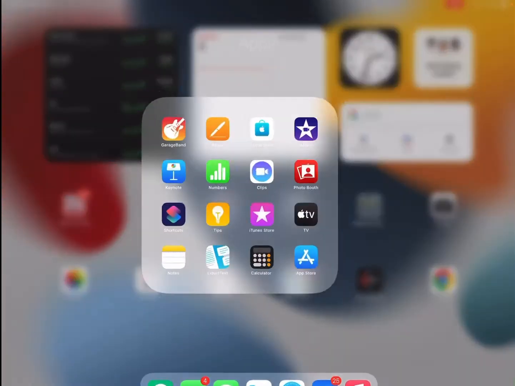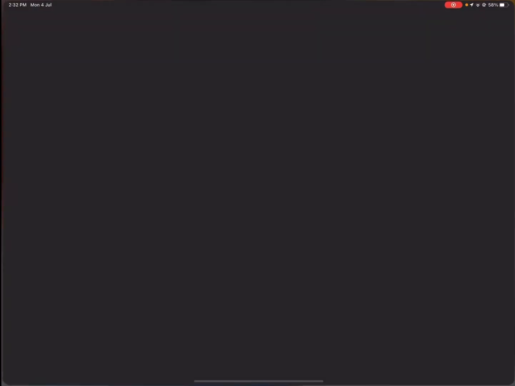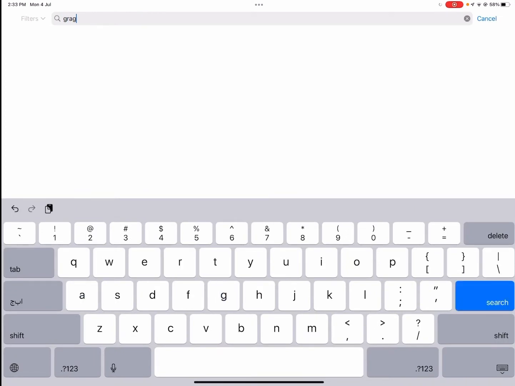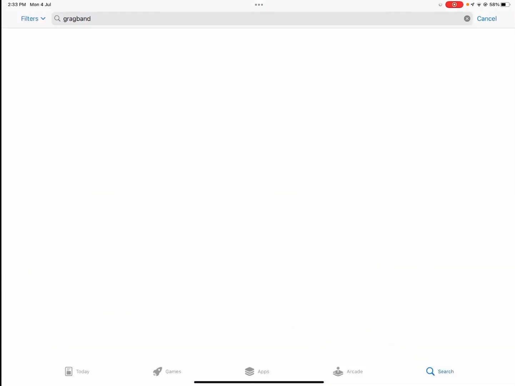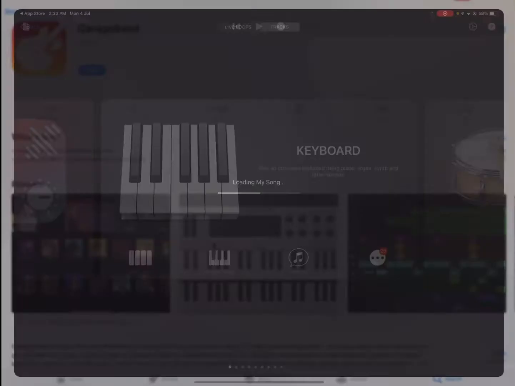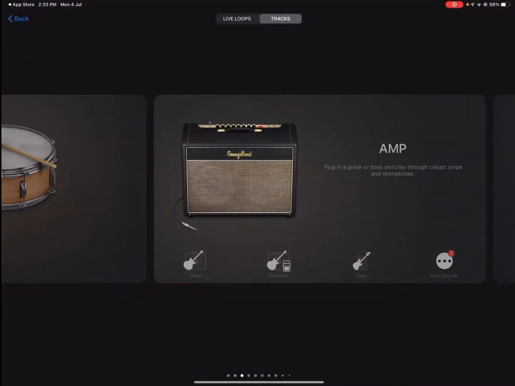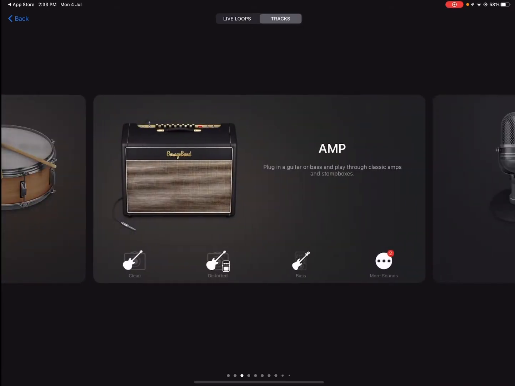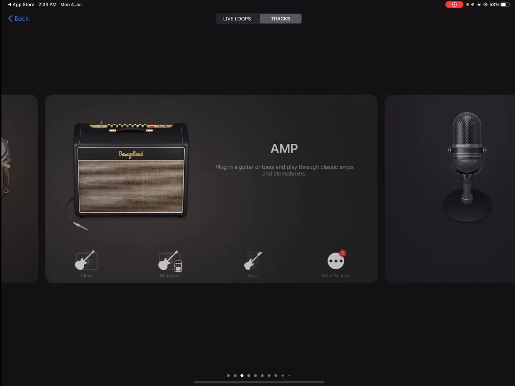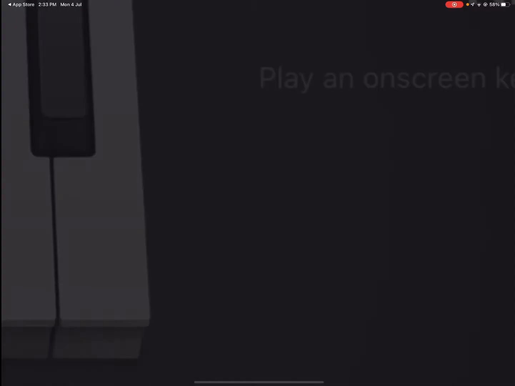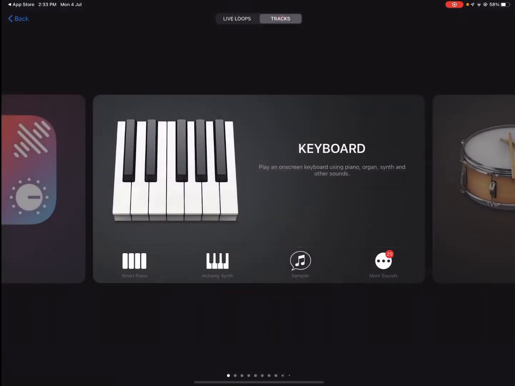So let's start. First, if you have GarageBand, open it, but if you don't, go to the App Store, install it. This one. So I installed it, so I'll open it now. We'll see keyboard, drums, amp, audio recorder. So you can use anything you want. Okay, so I'll use keyboard. No, I'll use